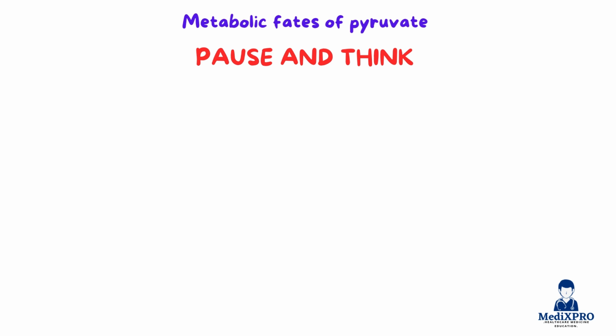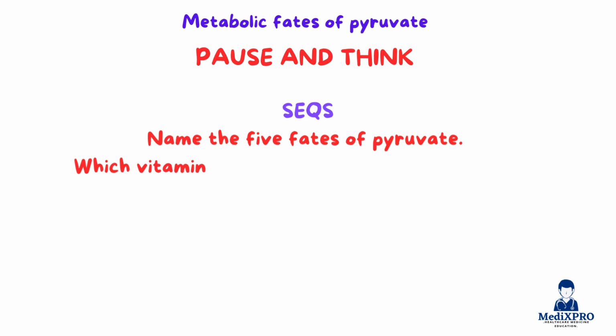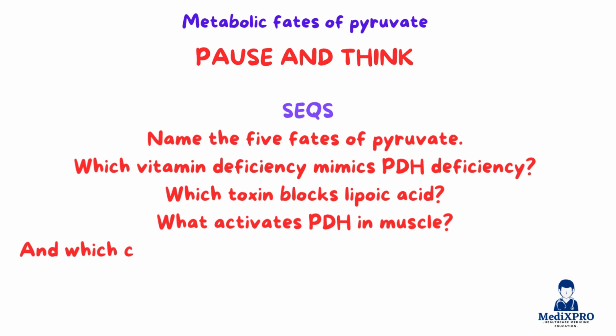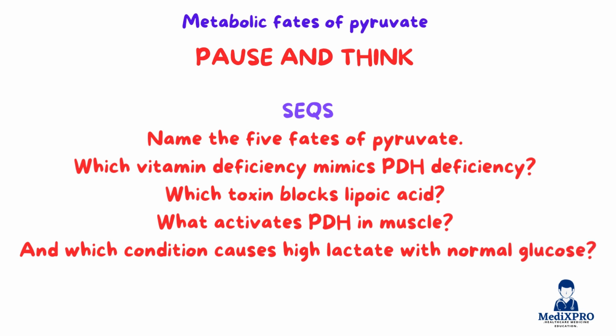Name the 5 fates of pyruvate. Which vitamin deficiency mimics PDH deficiency? Which toxin blocks lipoic acid? What activates PDH in muscle? And which condition causes high lactate with normal glucose? Say it aloud, write it down, or ask a friend. That's how you turn facts into recall power on exam day.